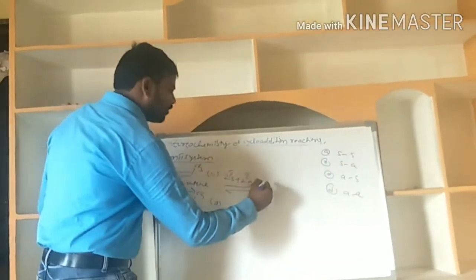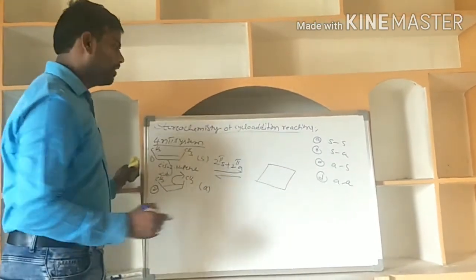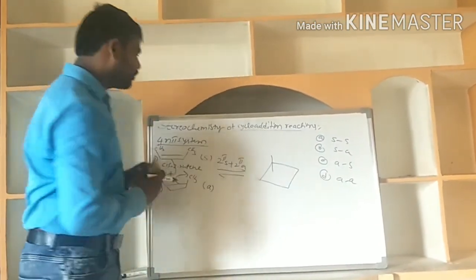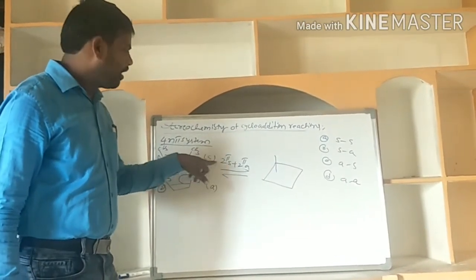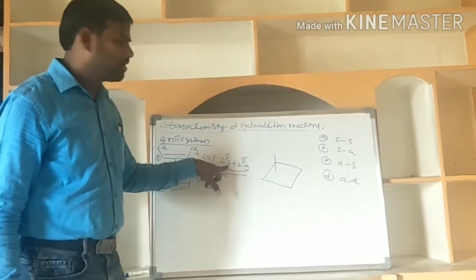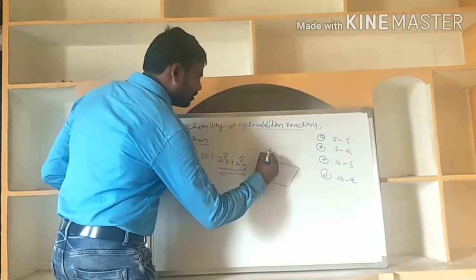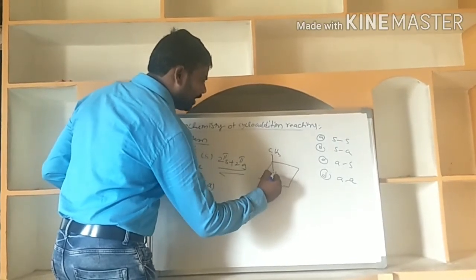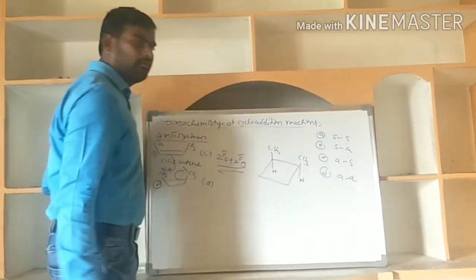The product is cyclobutane. Now I am writing the substituents. The first partner is a supra partner. Supra partner, as I told, means the geometry is retained in the product. Here cis, and supra means on the same face. This geometry remains constant, it is not changing here.